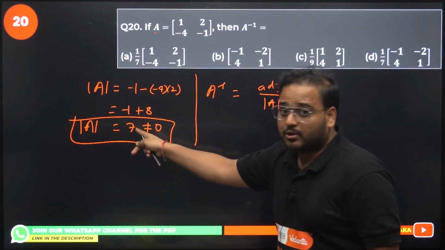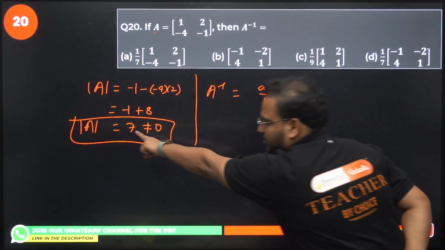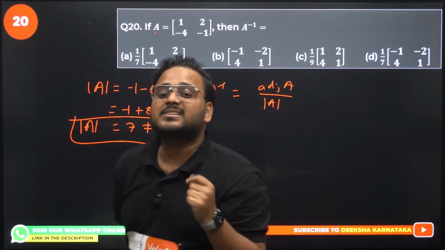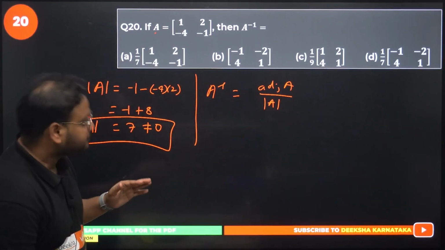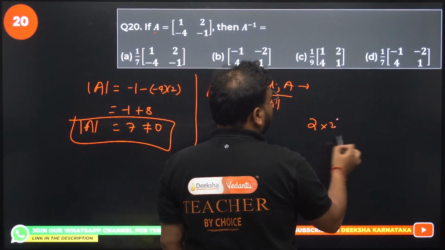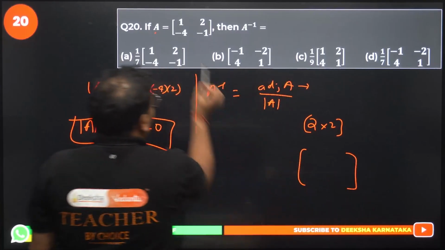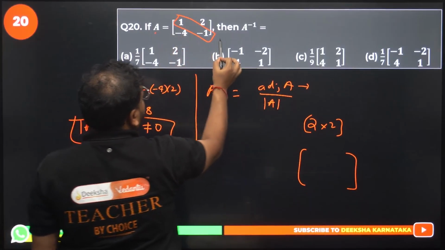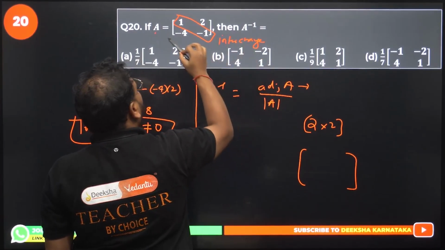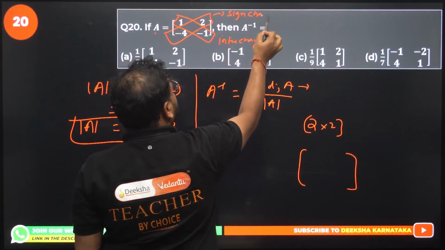If this was 0, can you find inverse? No. This will become undefined. If this was 0, sir, I'll put 0 over here. It will become undefined. Inverse will not exist. But right now it is 7, so non-zero. Now for the adjoint part. For adjoint of a 2 cross 2 matrix, we have a trick. What trick is that? Across these two, interchange. Across these two, interchange. And across these two, sign change.